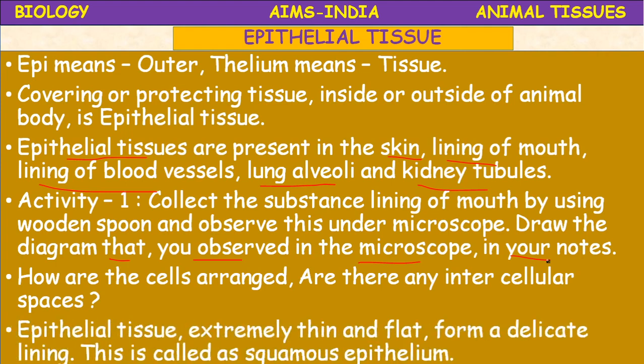So the epithelial tissue is extremely thin and flat, forming a delicate lining. This is called squamous epithelium. The epithelial tissue which is extremely thin, with cells arranged flat, forming a delicate layer or lining, is called which type of epithelium?